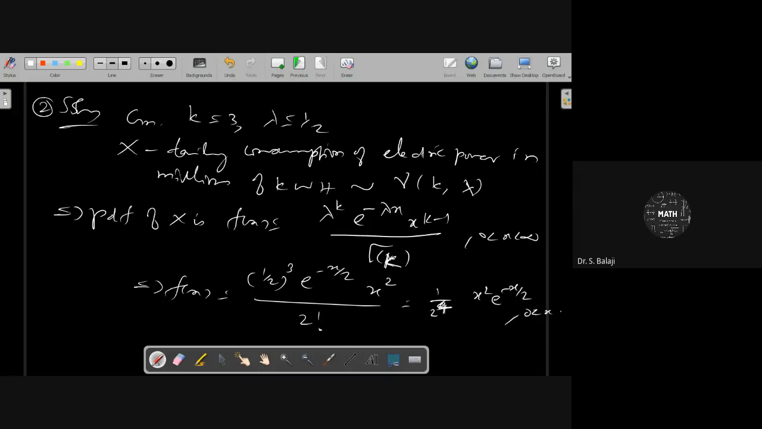This is your PDF. Correct? 1 by 2 power 4 is 1 by 16. Your PDF is 1 by 16 times x square e power minus x by 2. PDF correct? Right.